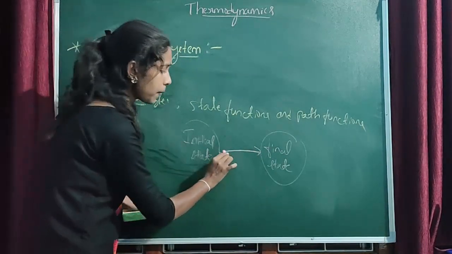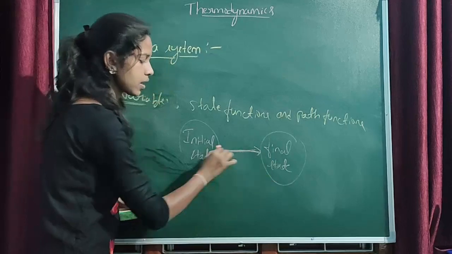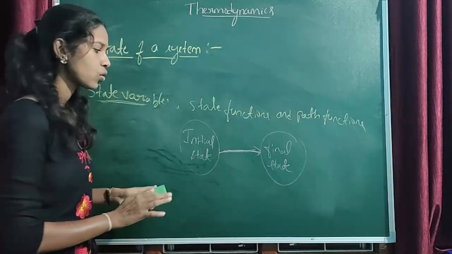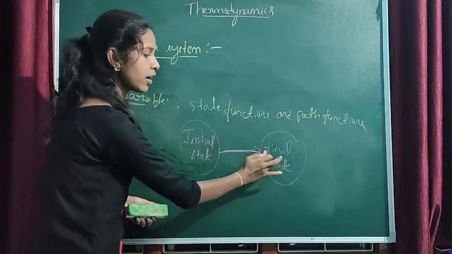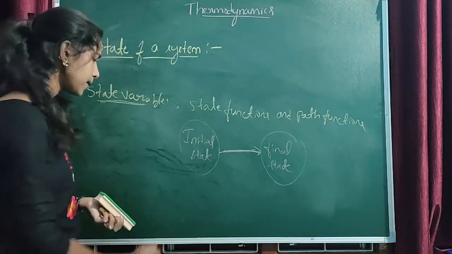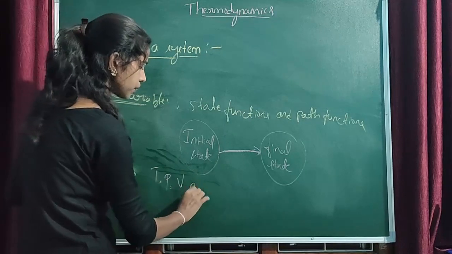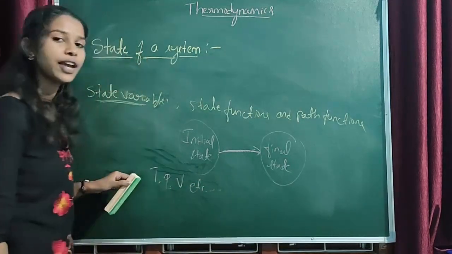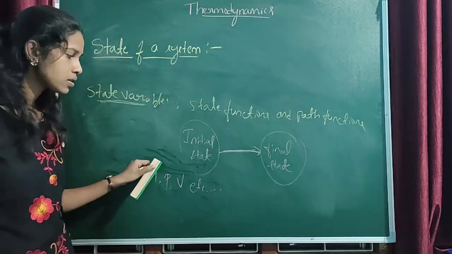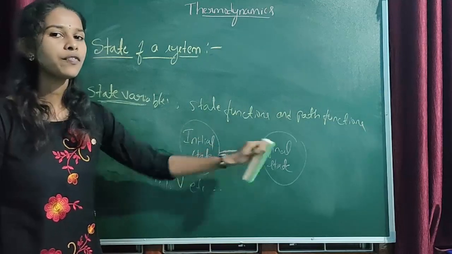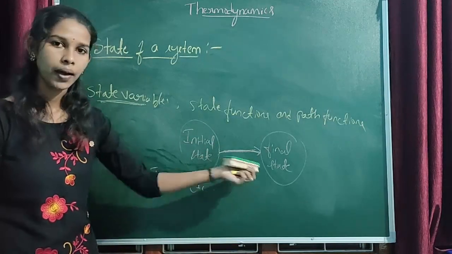They don't bother about the path between the initial state and final state. They only depend on the initial state and final state. For example, temperature, pressure, volume, etc. They are all state functions. They depend only on the initial state and final state, not on the path.